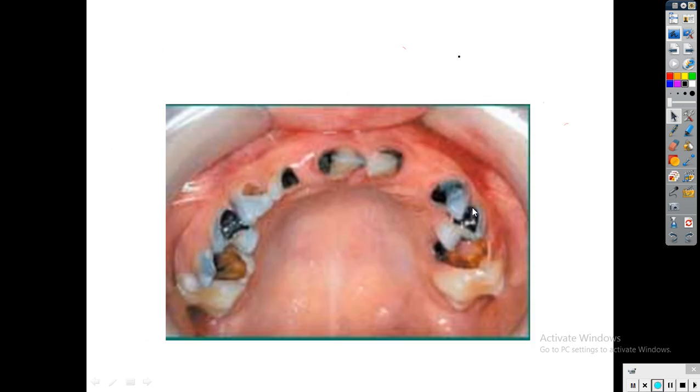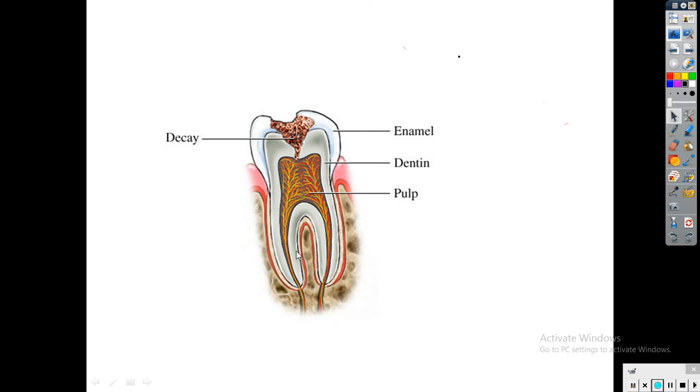This is a picture. You can see the tooth is completely damaged. This damage of teeth is called as tooth decay. How is the tooth decay happening? See the picture of tooth decay. Here the enamel gets decayed, and the decay starts to go inside the pulp of the teeth, inside the blood vessels and all. So when this condition comes, we feel the pain of tooth decay.